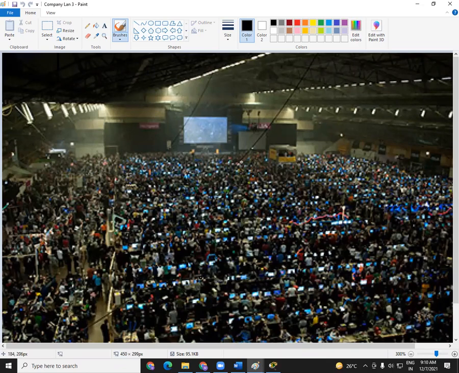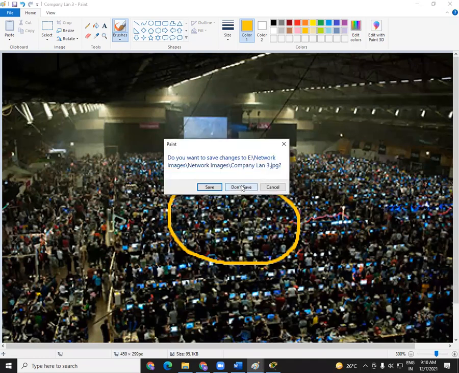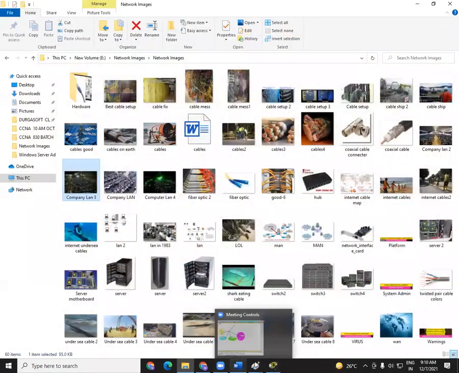Whatever lights you see here, actually that is a monitor. So if there is an open place like this, an open hall like this, then we can go with wireless. But I can bet if the administrator is a smart administrator, he will still go with the wire connection to connect all these machines with each other, because wire is always better than wireless. A wire network is always better than a wireless network.